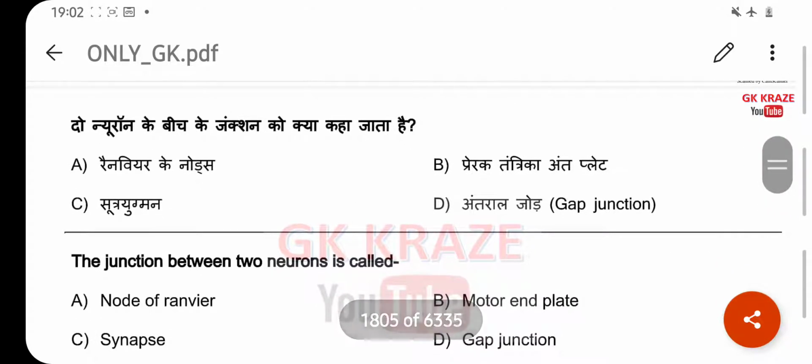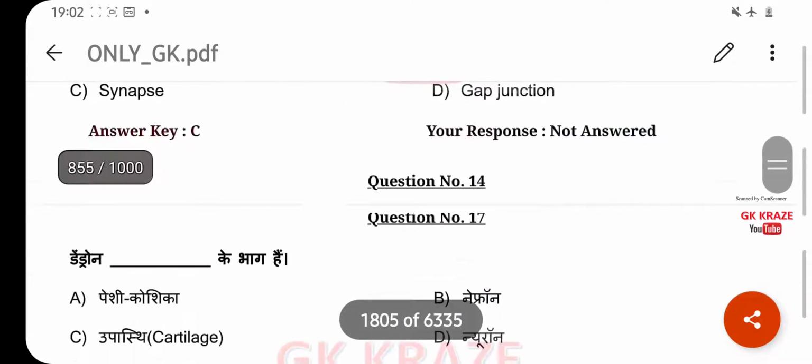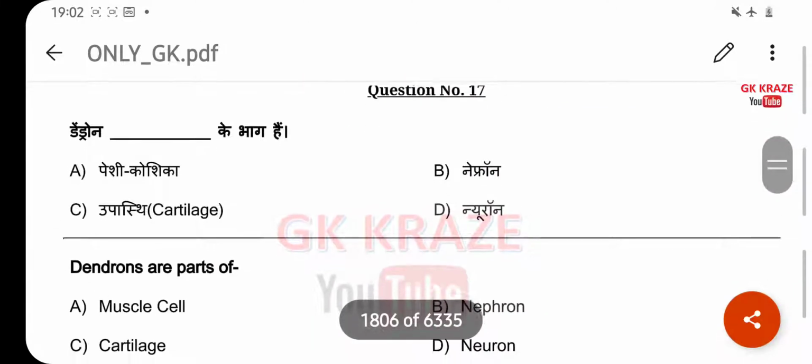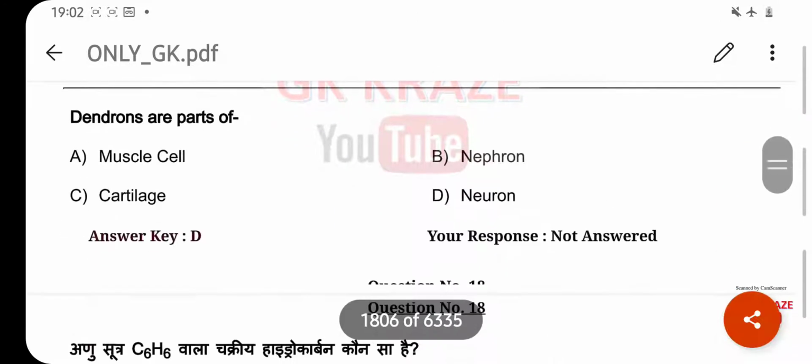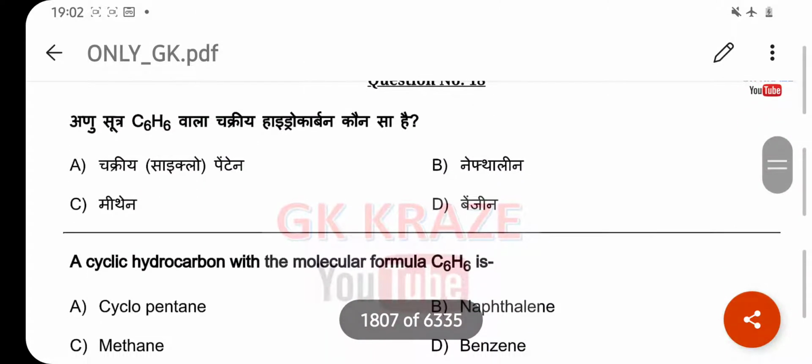The junction between two neurons is called. Your right answer is synapse. Option C. Dendron are part of. Your right answer is neuron. Option D. A cyclic hydrocarbon with molecular formula C6H6 is. Your right answer is benzene. Option D.